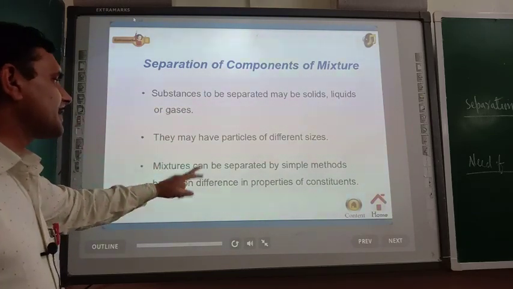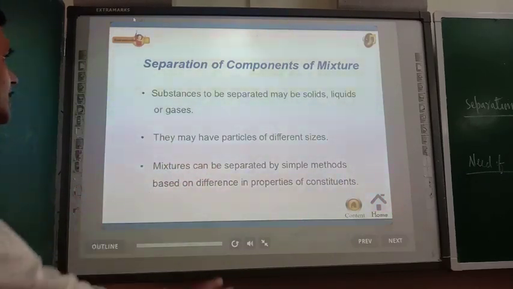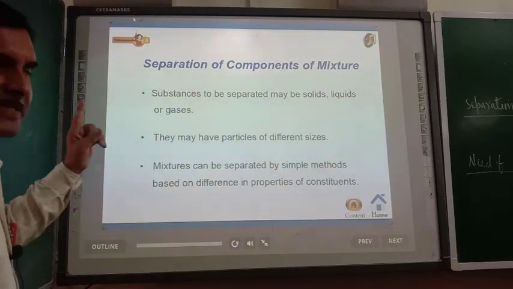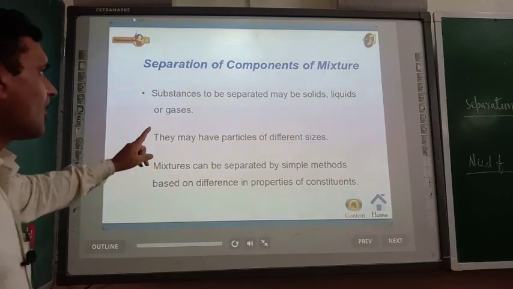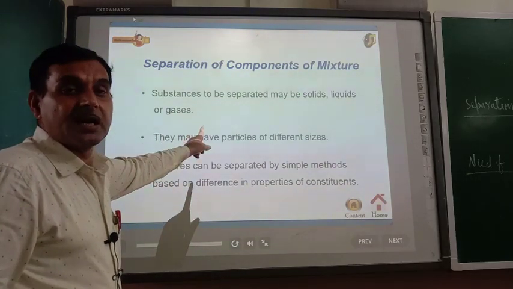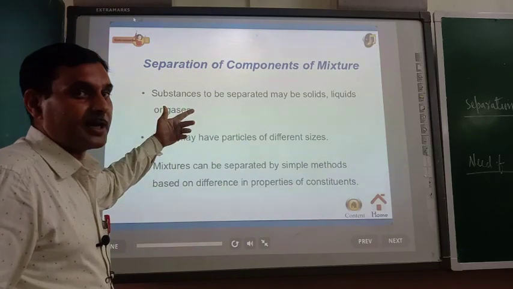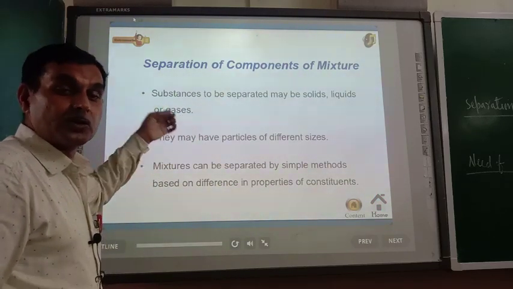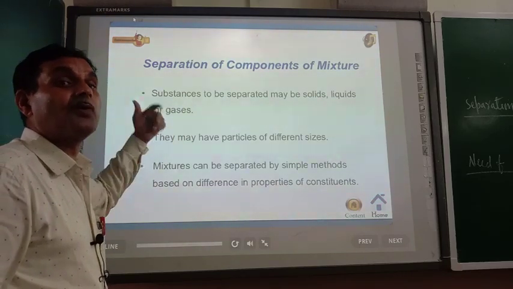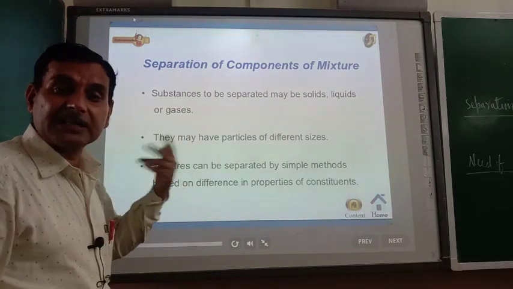A mixture can be separated by simple methods based on differences in the properties of constituents. The meaning of this sentence is that we can separate the components of a mixture on the basis of their physical state, meaning components may be solid, liquid or gas. The second one is the size of the particle, as I already told you.